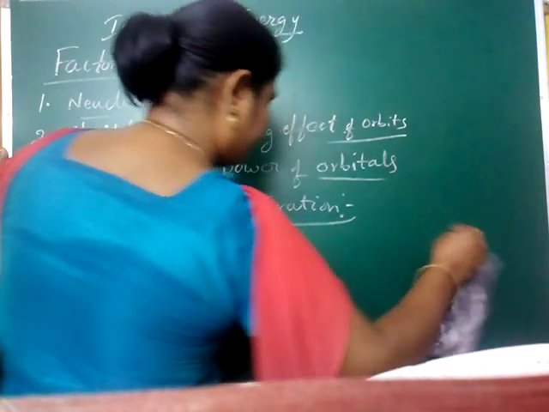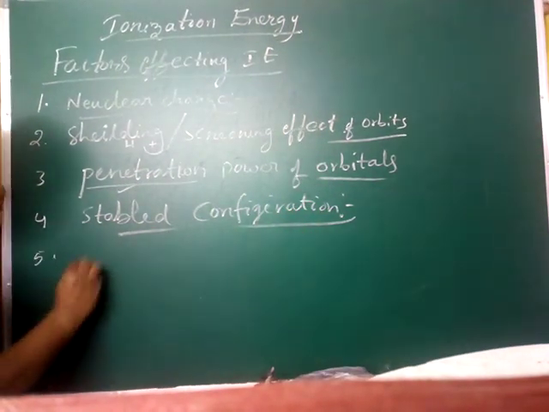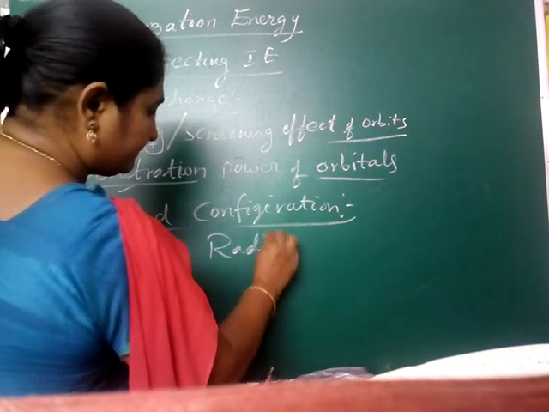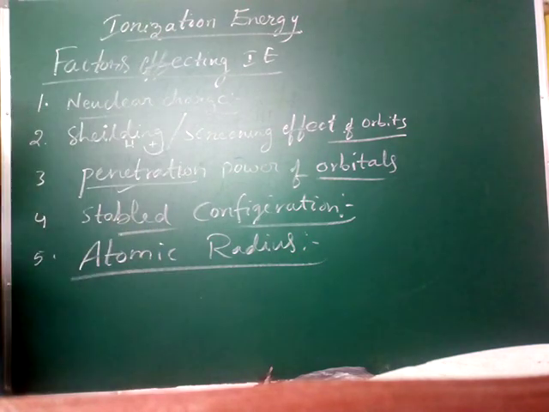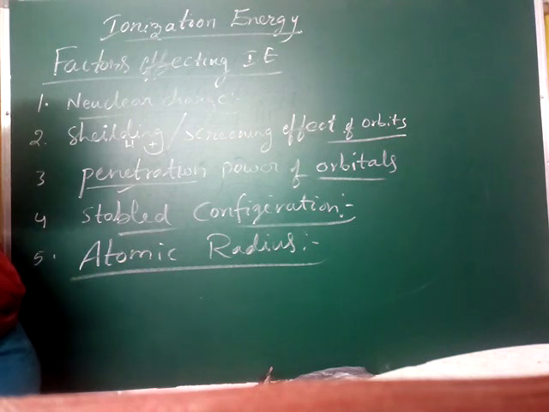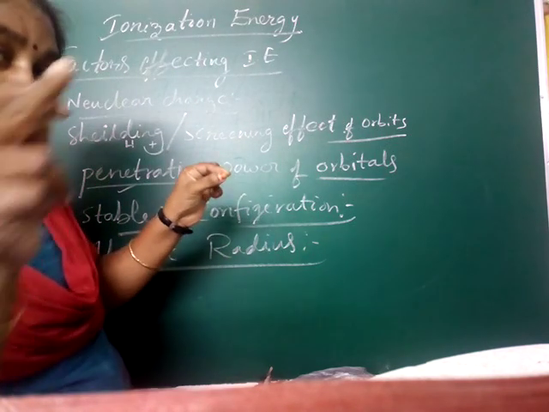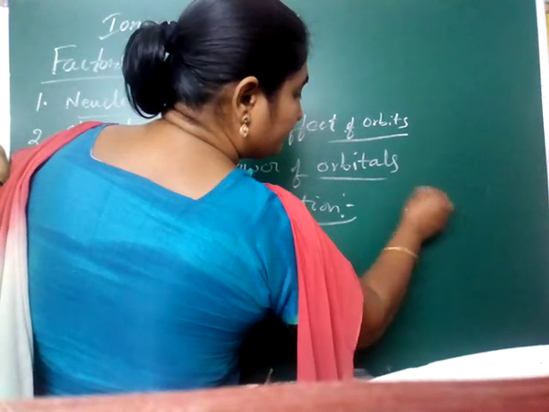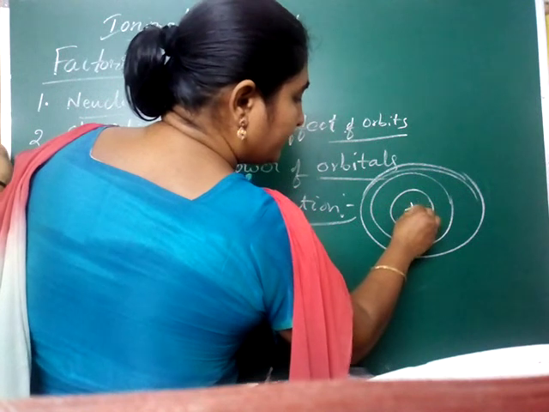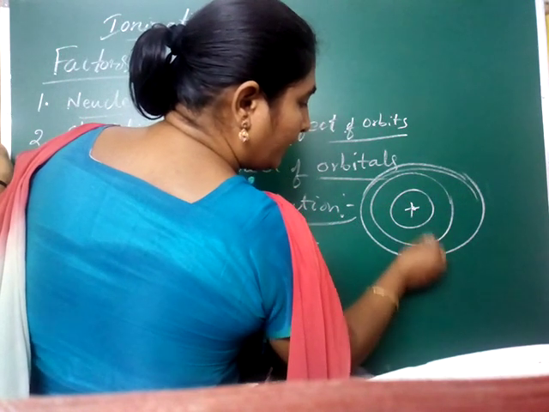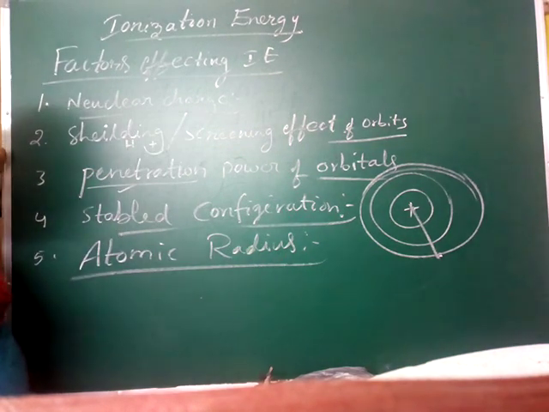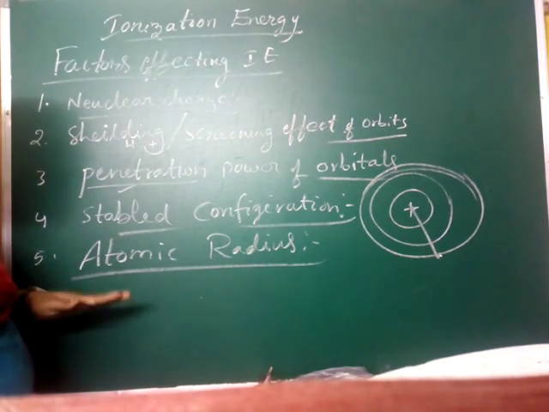Atomic radius. Now you take atomic radius. Already we know that. What is meant by atomic radius? The distance between the nucleus and the outermost orbit. Suppose you take sodium. This is the nucleus and this is the outermost orbit. The distance between these two is called the atomic radius. Do you understand? About this one we already learned something.